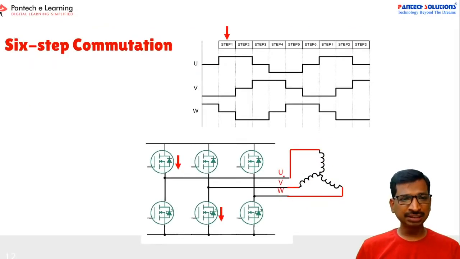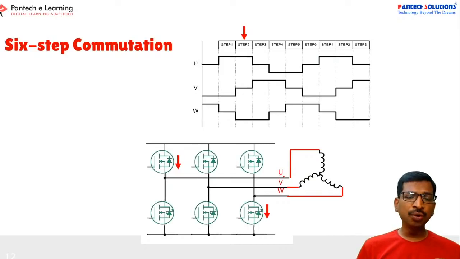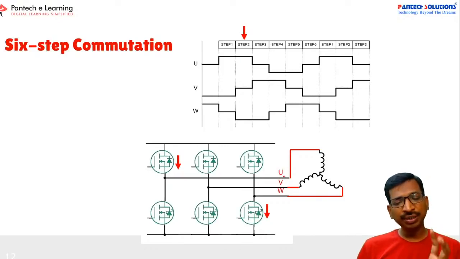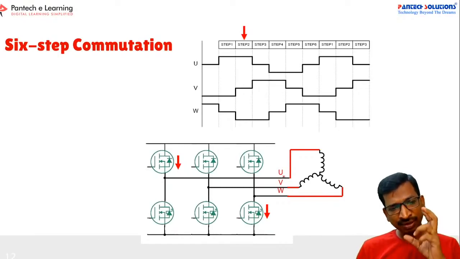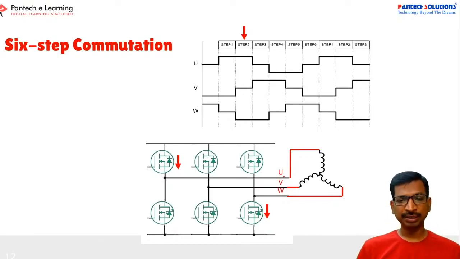So, six-step commutation, as we discussed in the previous classes in the inverter section, like 120-degree mode of conduction and 180-degree mode of conduction, the two types of conduction we have discussed. Similarly, if you take the 120-degree mode of conduction, the exact logic will match for this brushless DC motor.